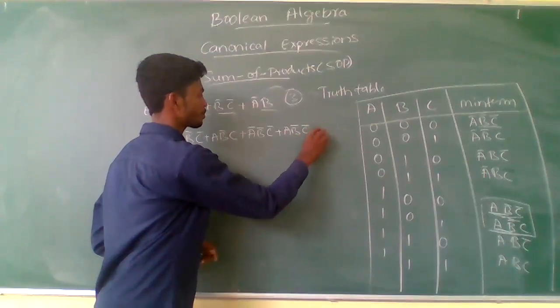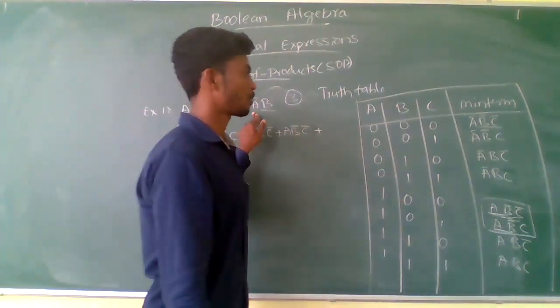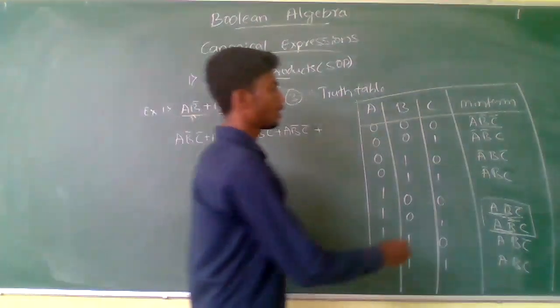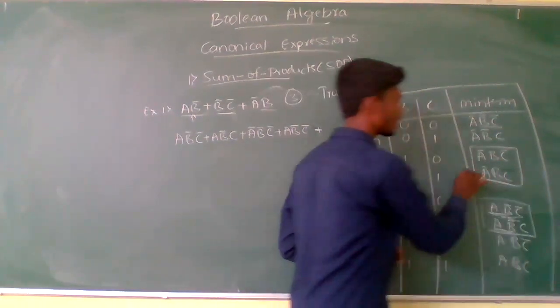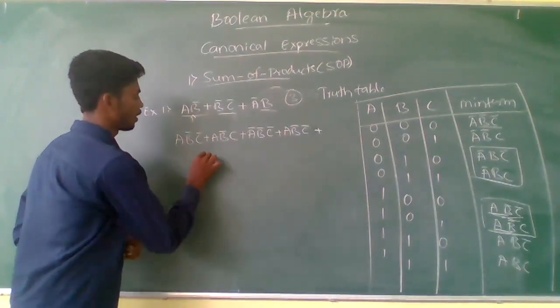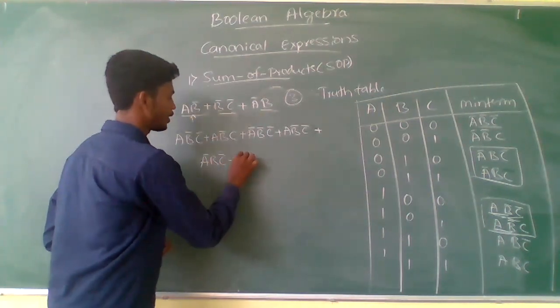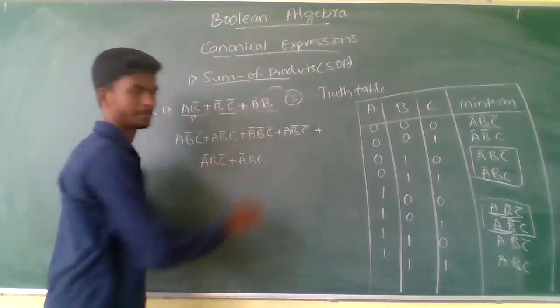The next product term is A complement, B. Observe wherever A complement, B is there; the two minterms are A complement, B, C complement plus A complement, B, C.